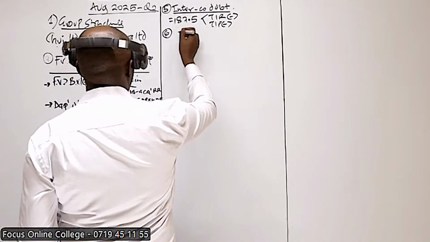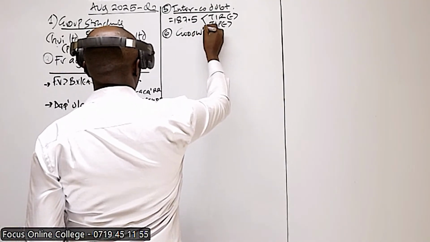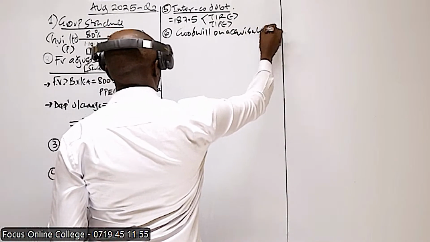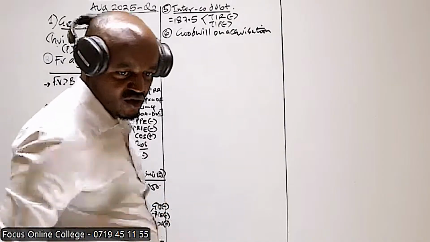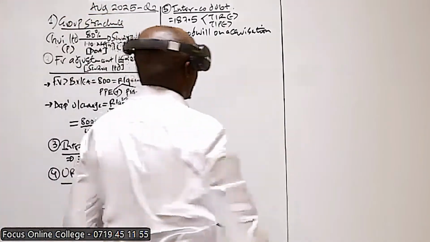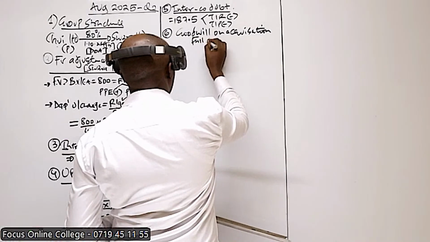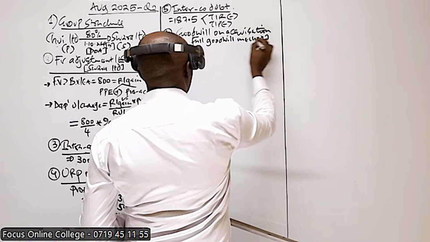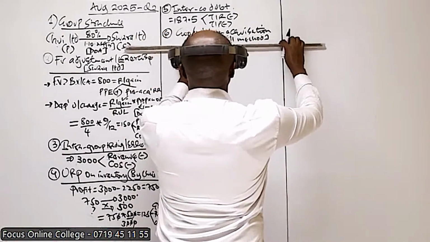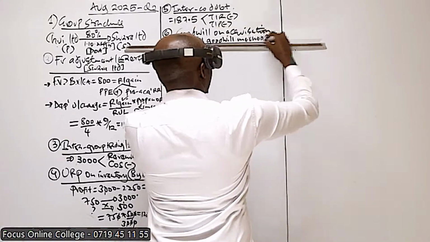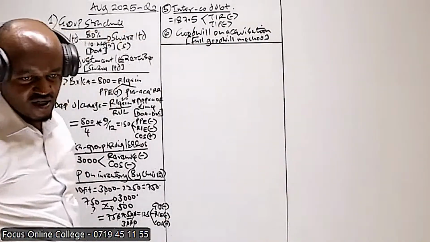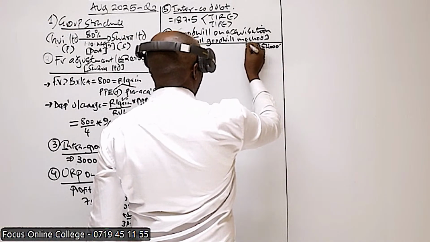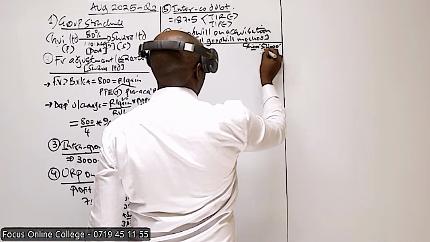What we need to do here as the last working is basically to compute the goodwill on acquisition. And remember, we are using the full goodwill method. So how do we compute the goodwill using the full goodwill method? First of all, here we need to have 2 columns. And basically our figures are in thousands of shillings.